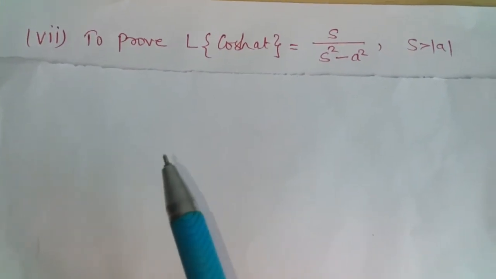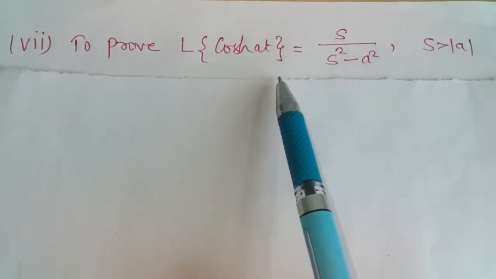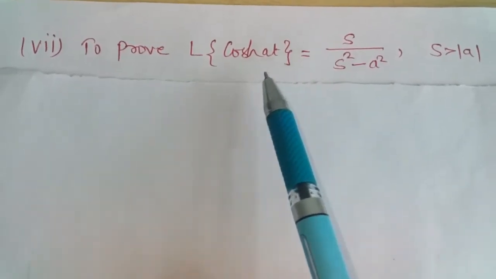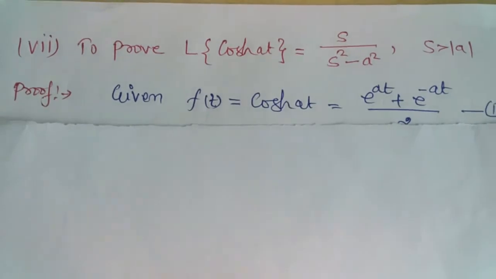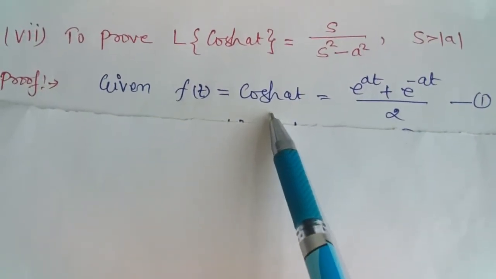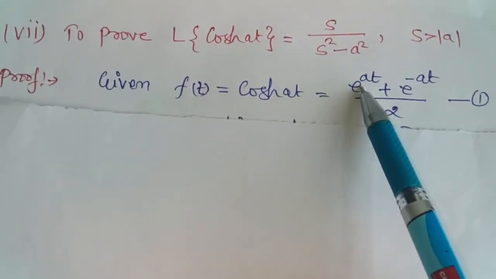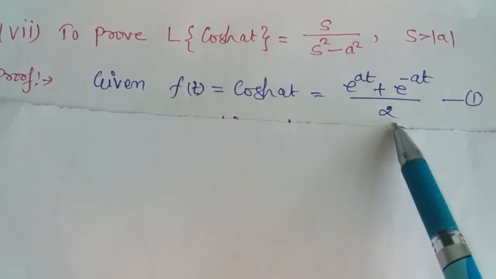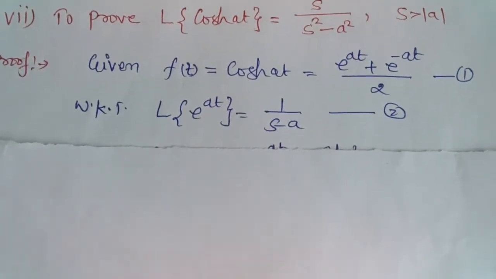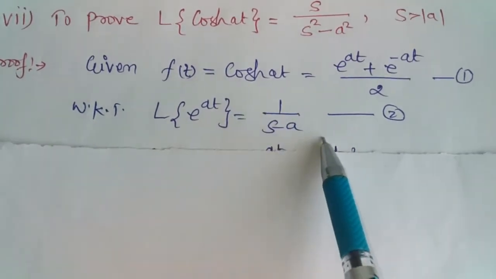Next we prove the Laplace transform of hyperbolic cos at is s upon s square minus a square. So here the function f(t) is hyperbolic cos at, and we know that hyperbolic cos at is (e raised to at plus e raised to minus at) by 2. Further, the Laplace transform of e power at is 1 upon s minus a.